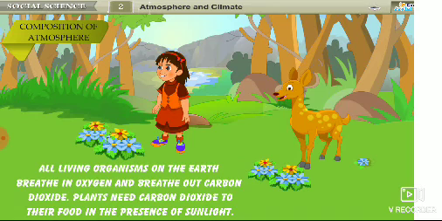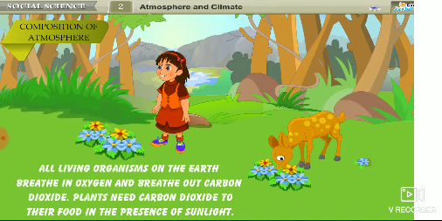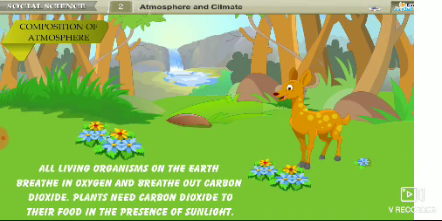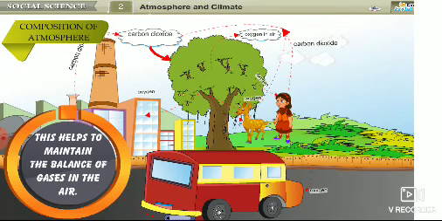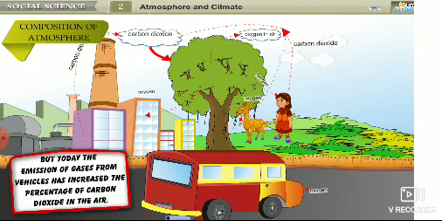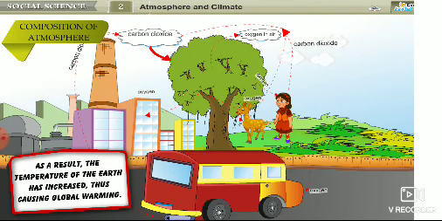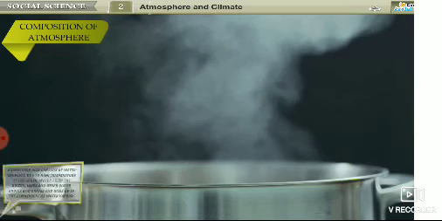All living organisms on the Earth breathe in oxygen and breathe out carbon dioxide. Plants need carbon dioxide to prepare their food in the presence of sunlight. This helps to maintain the balance of gases in the air. But today, the emission of gases from vehicles has increased the percentage of carbon dioxide in the air. As a result, the temperature of the Earth has increased, thus causing global warming.